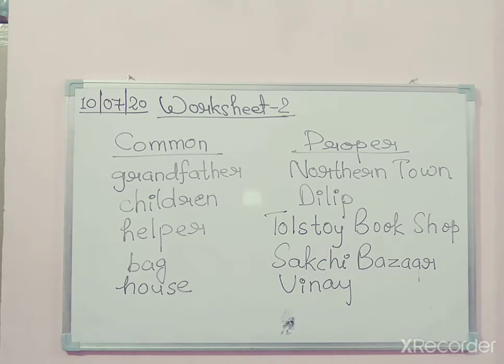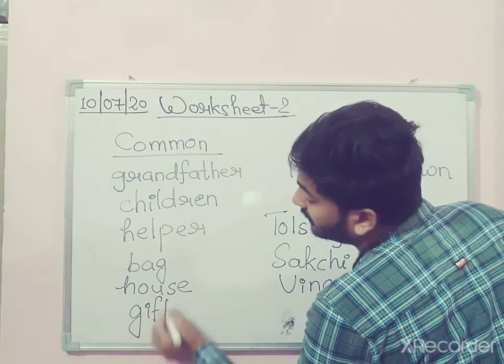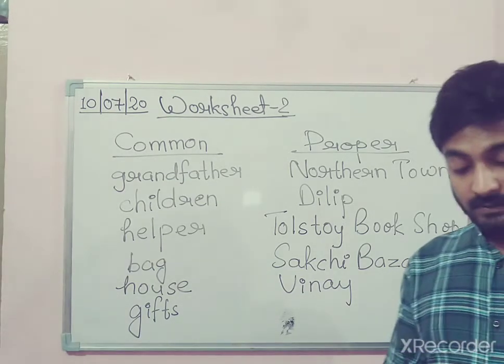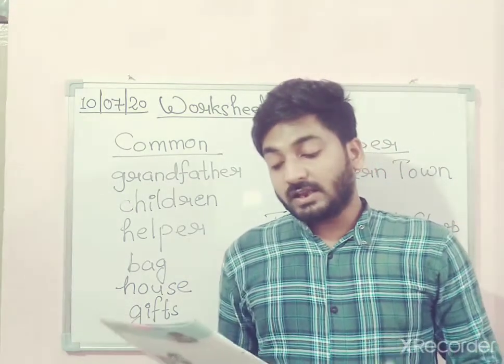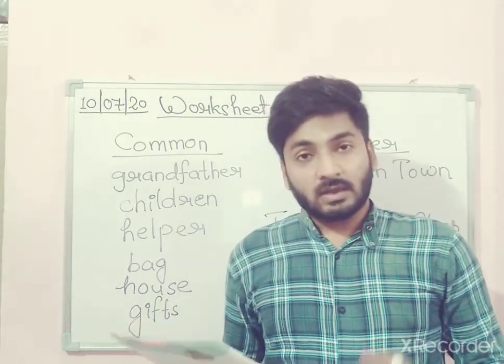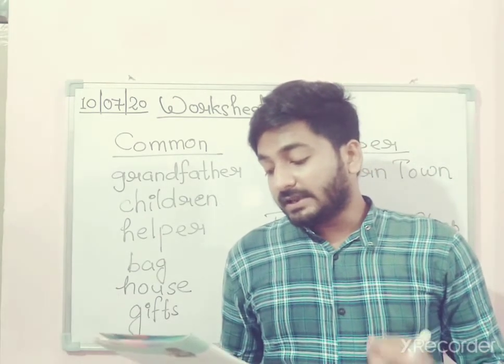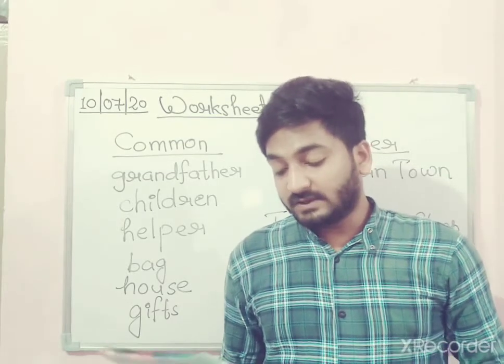Now, the last word which is underlined is gifts. Gifts, obviously, is a common noun. Yes? So, we are done with this exercise. The next exercise is on the same page. Put A for abstract noun and C for concrete noun on the entrance of the noun houses. One has been done for you.